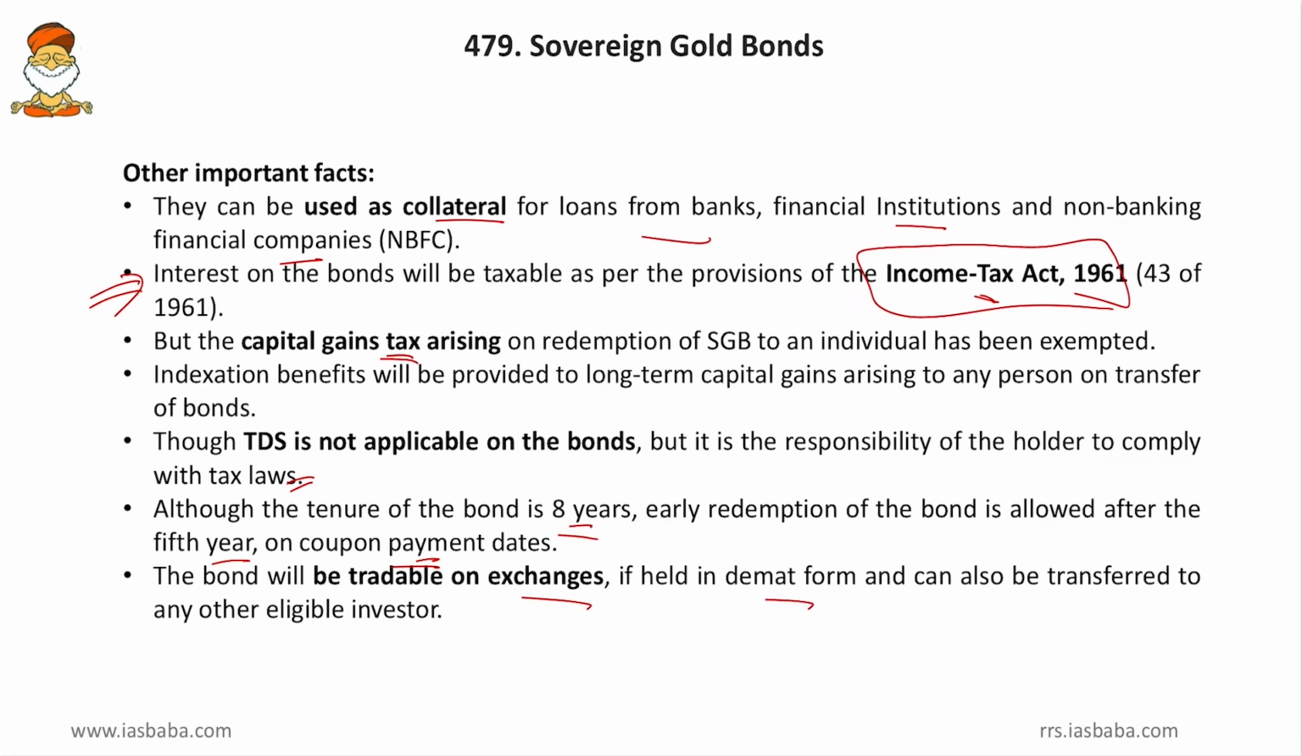Then, the bond will be tradable on exchanges if held in the demat form and can also be transferred to any other eligible investor. So, you can also transfer the sovereign gold bonds in the secondary market. So, these are some of the facts regarding the sovereign gold bonds.